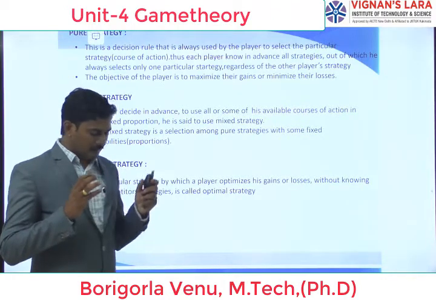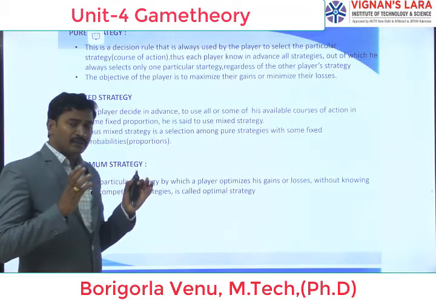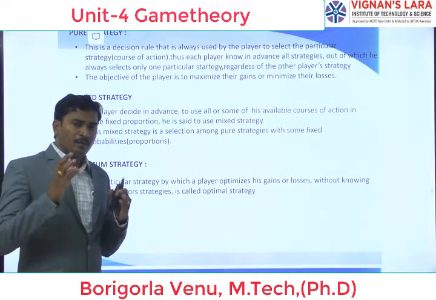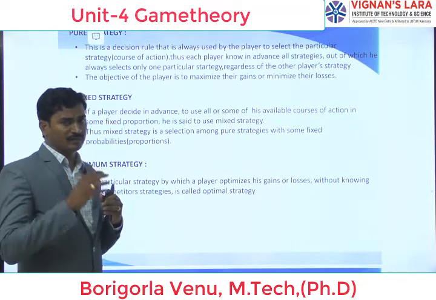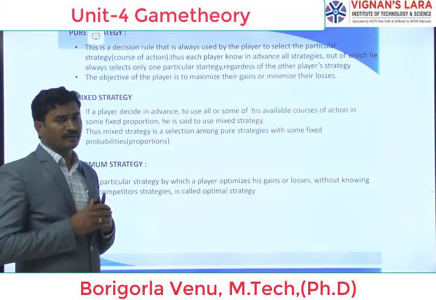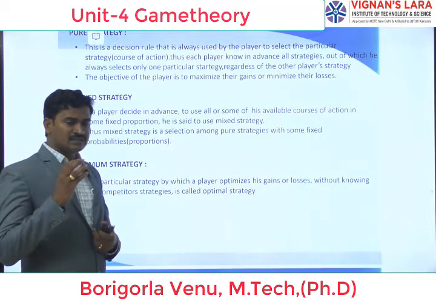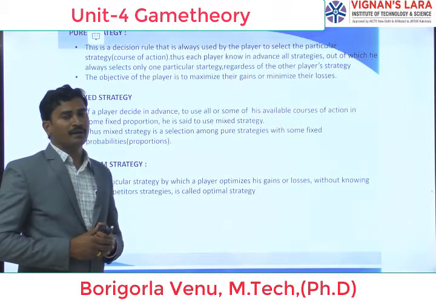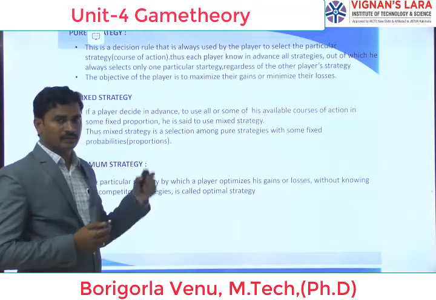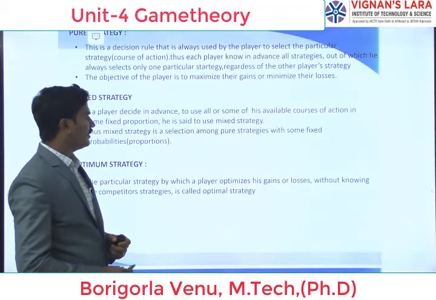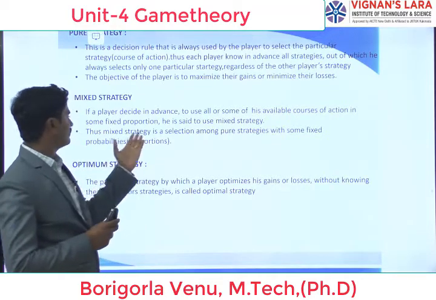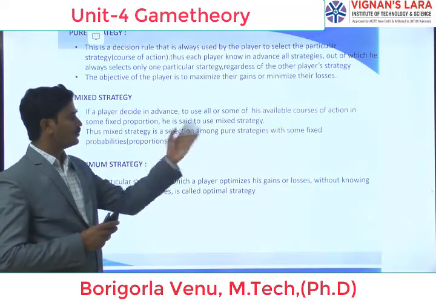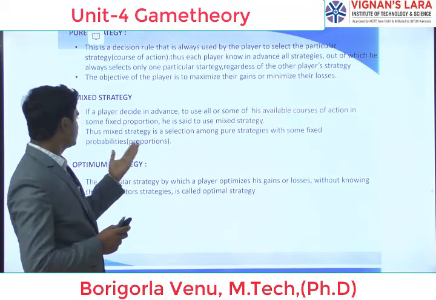They choose the opponent's failures from that video or content, and the strategies which defeat the opponent will be implemented by the competitors for winning. Thus the mixed strategy is a selection among pure strategies with some fixed probabilities.